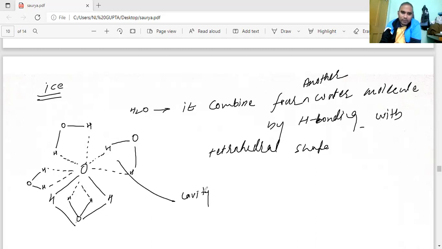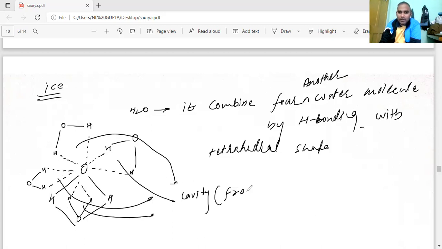Yes or no? Cavity. Here is also cavity. This is also cavity. This is also cavity. So cavity means what? That is going to be free space. This is going to be free space. Got it? Free space. And this is the case of ice. I'm talking about ice. Free space is there.